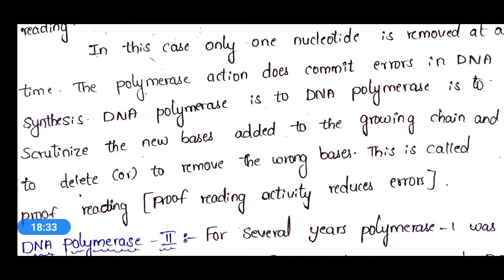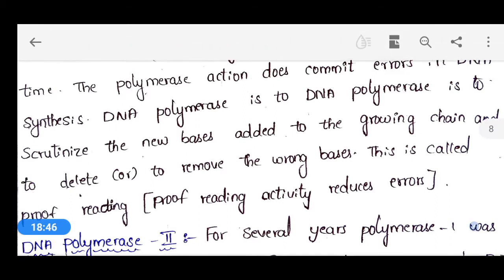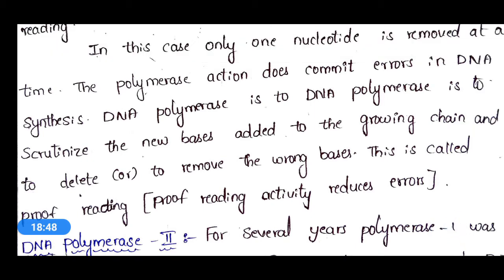So this particular DNA polymerase 1 is helpful in the polymerization process, and also helpful in the repairing of this DNA by polymerization, and also helpful in the proofreading of the